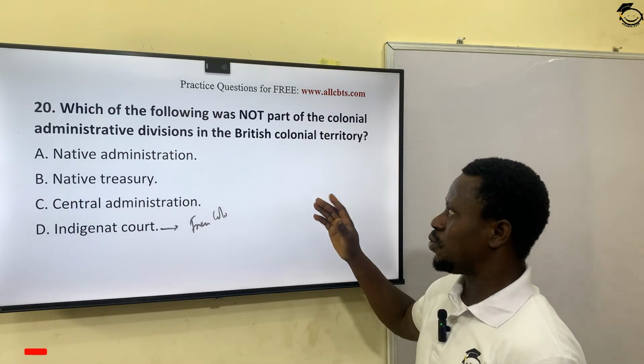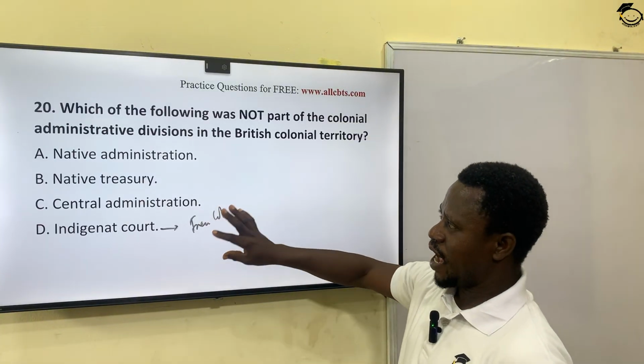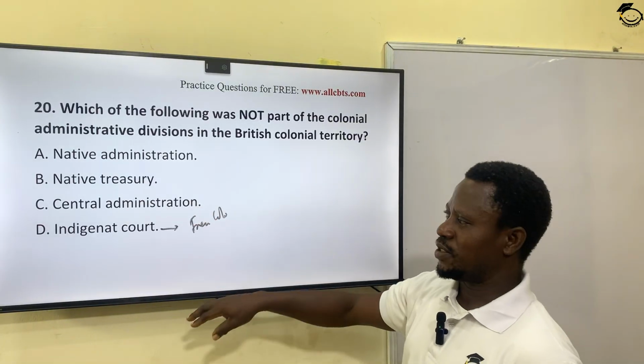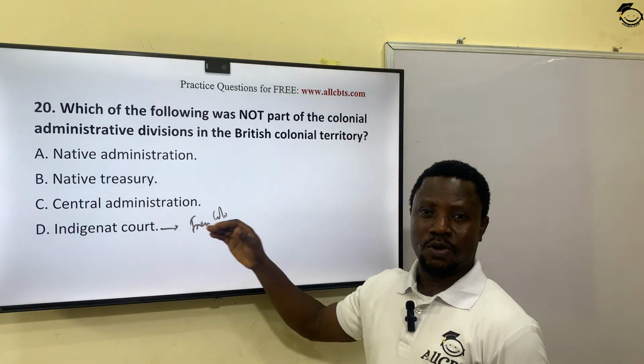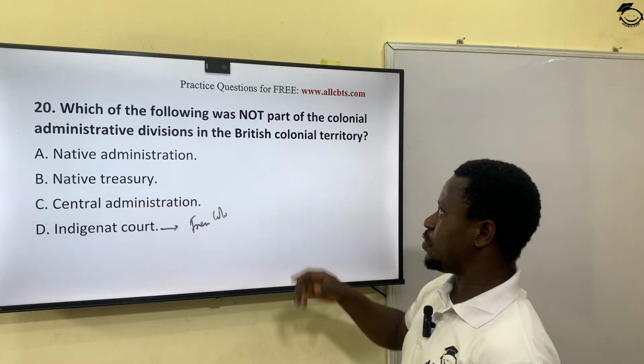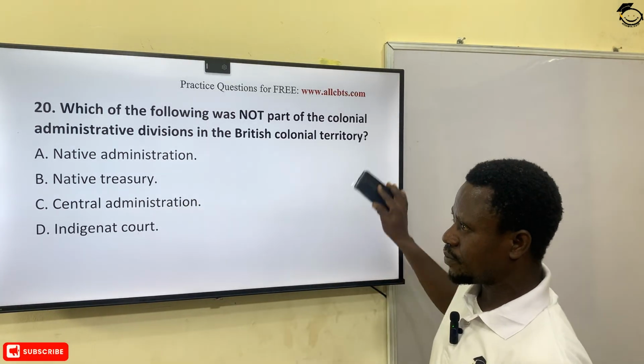But that is not so under the British colonial administration. So the odd one out of options A to D is option D. Why? It is common with the French and not with the British colonial territories. The correct answer is option D.